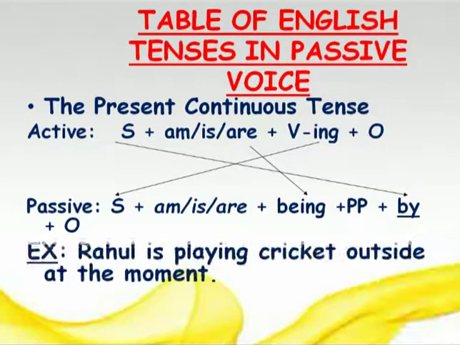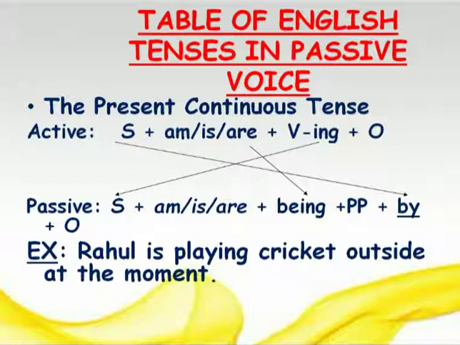Let's see the example. Rahul is playing cricket outside at the moment. Right? So friends, first of all, here again I am telling you that you should be able to identify the tense of the active voice. Here, "is playing" denotes that the verb is in present continuous tense. The sentence is of present continuous tense.